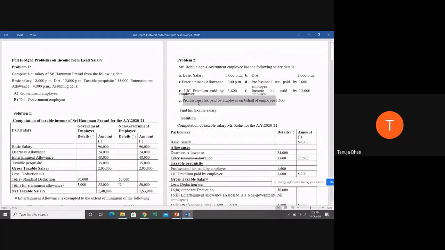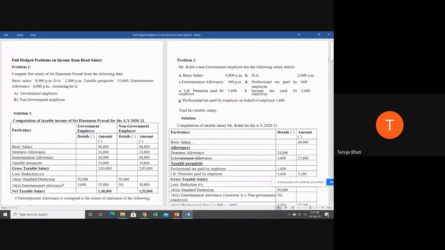Actually, professional tax is to be paid by the employee. Now, who is paying it? The employer. So tell me under which heading are we going to show this professional tax paid by the employer on behalf of the employee? Ma'am, perquisite, as an obligation. Correct. So we are going to show it under perquisites. Taxable perquisites, we are going to include this.